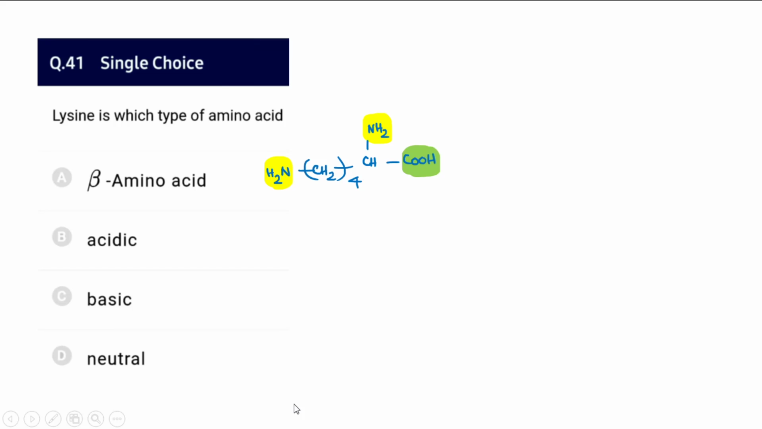And lysine is a type of amino acid. We can understand this is a lysine structure. From the lysine structure we infer that there are 2 NH2 groups and 1 carboxylic acid. If it neutralizes 1 amino group with the carboxylic acid group, there will still be 1 NH2 group, which can show a basic nature. So therefore it is a basic amino acid. It is not an acidic amino acid.